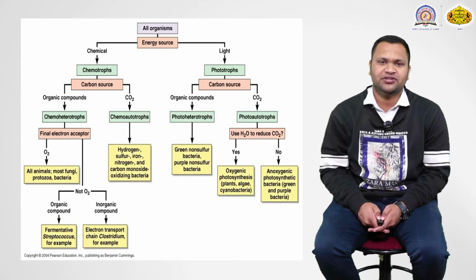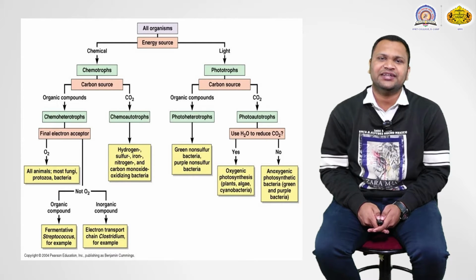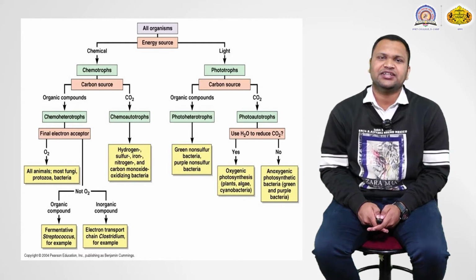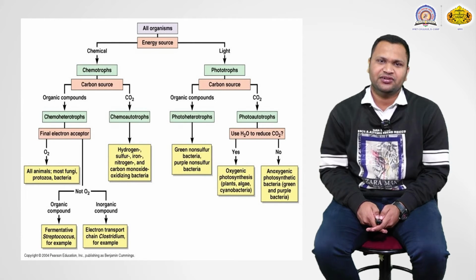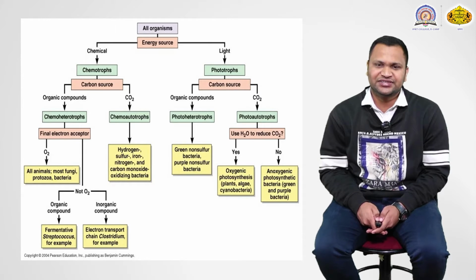In the case of photoheterotrophs, they require organic compounds. Green non-sulfur bacteria and purple non-sulfur bacteria are examples of this category. This category includes bacteria which use a light source to synthesize energy but require organic compounds, hence they are known as photoheterotrophs.